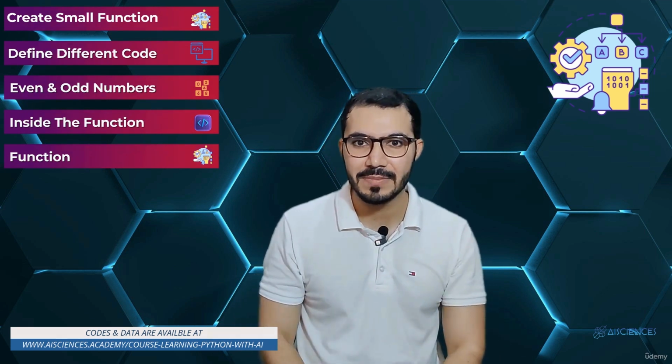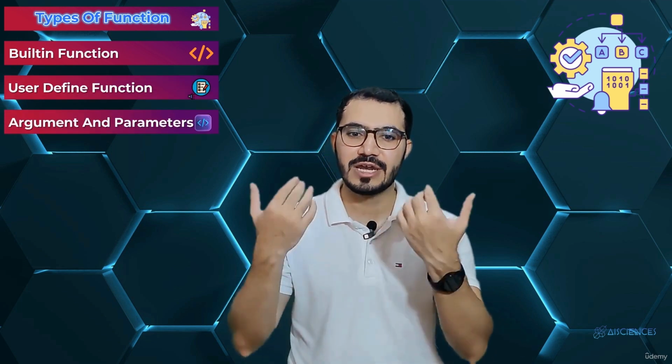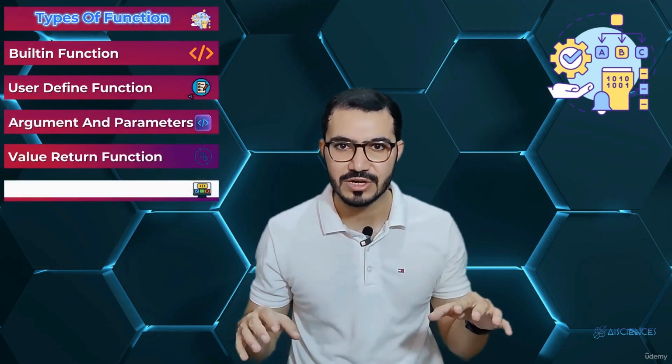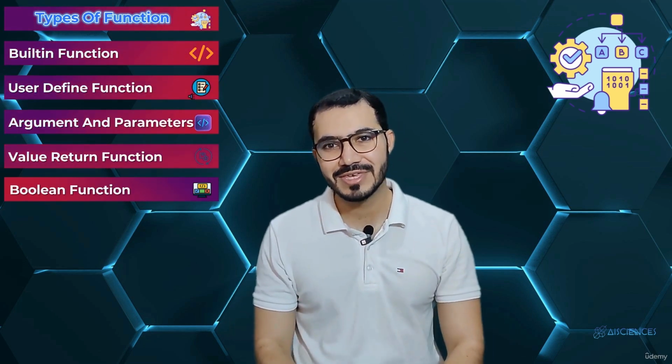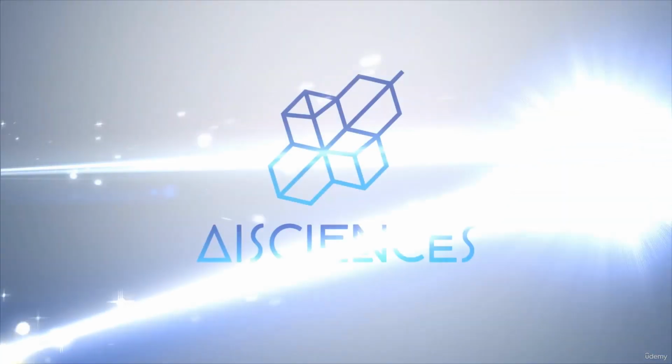Again, this is the theoretical explanation of the function. The practical part is coming up. There are multiple types of functions. For example, there are built-in functions in Python that we don't have to define, because Python has already defined them. Then what if we want to define our own functions, user-defined functions? Then what are the arguments and parameters? What are value-returning functions? What are Boolean functions? We are going to learn everything inside this course.